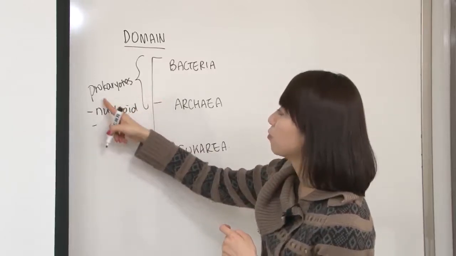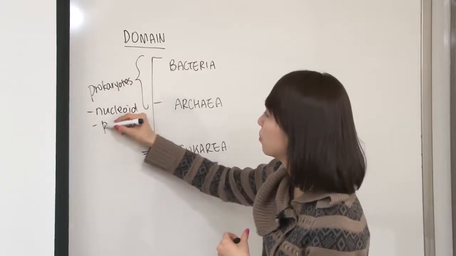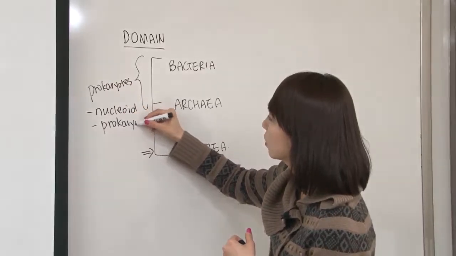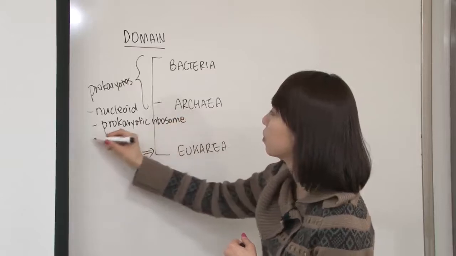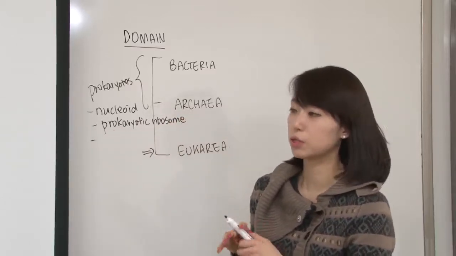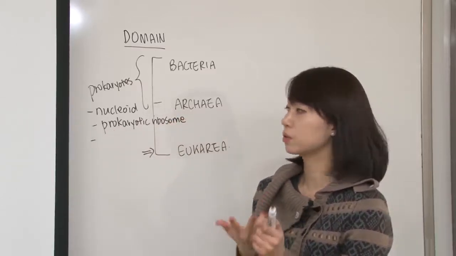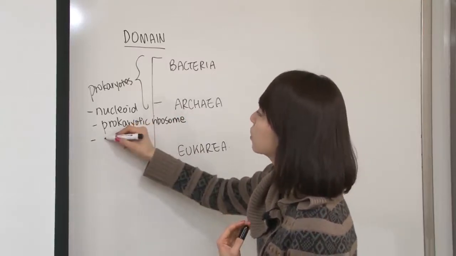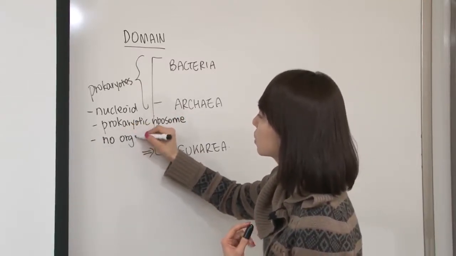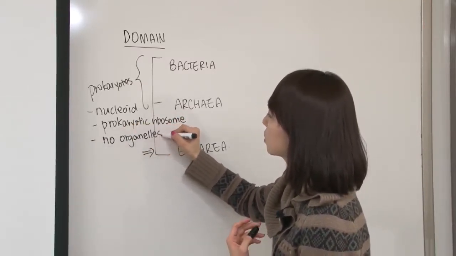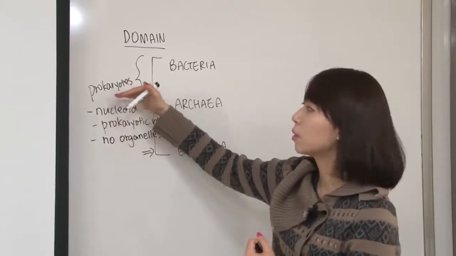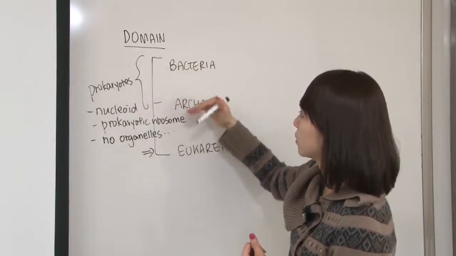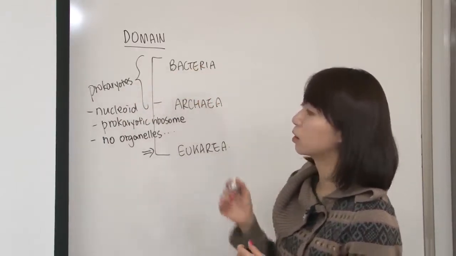Also, they have prokaryotic ribosomes. They don't have any membrane-bound organelles, such as mitochondria, lysosomes, or vesicles. They don't really have that, right? So no real organelles. These were the common characteristics of prokaryotes, but they actually become classified into these two different domains.